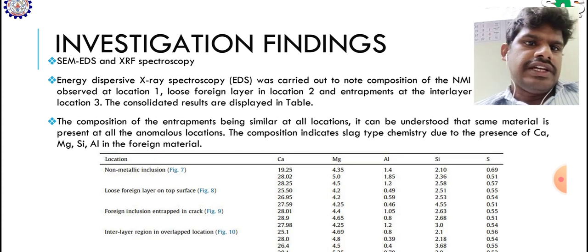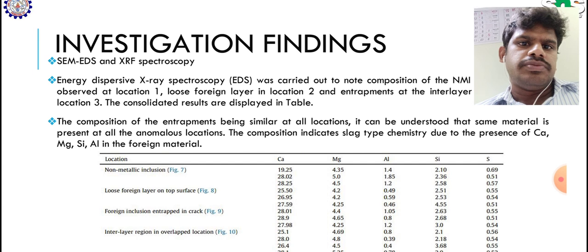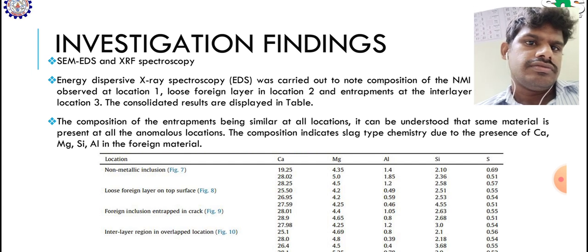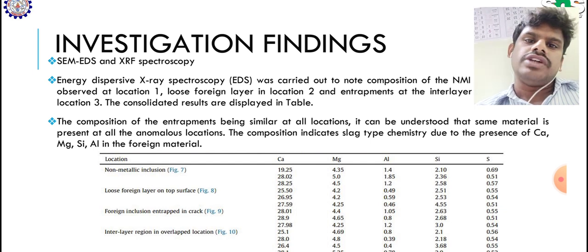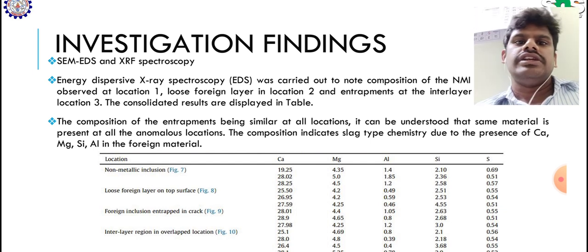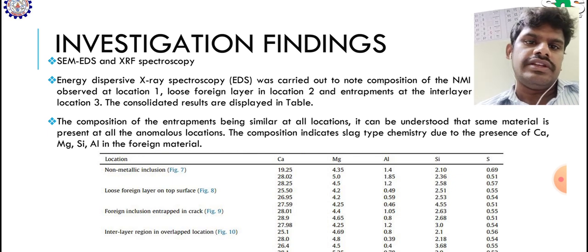The composition of the entrapments is similar at all locations. It can be understood that some material is present at all the anomalous locations. The composition indicates slag type chemistry due to the presence of calcium, magnesium, silicon, and aluminum in the foreign material.